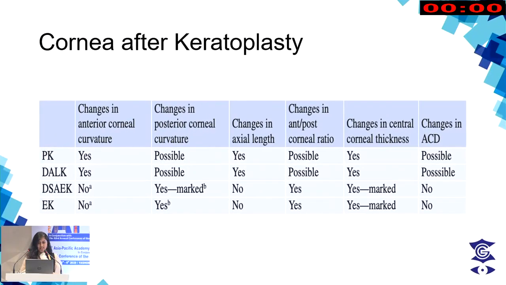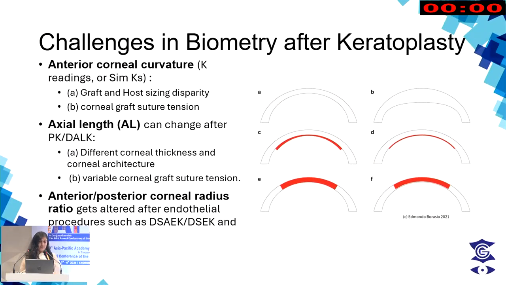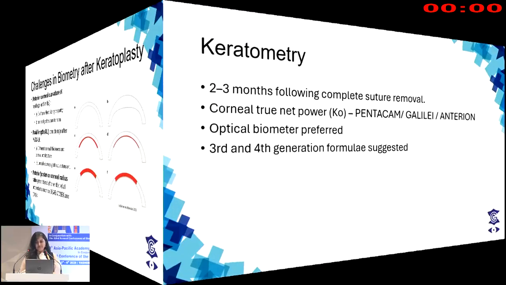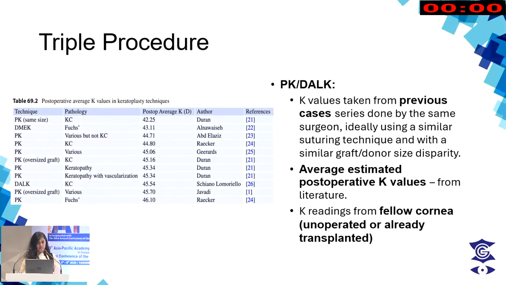Post-keratoplasty is quite challenging. As we all know, there's a change in both the anterior and posterior curvature in these eyes, which makes it difficult to do both the K readings as well as axial length. So usually in suture keratoplasties, we wait 2 to 3 months after complete removal of the sutures. Certain topographers help us get corneal true net power, and optical biometry is preferred. Also, 3rd and 4th generation formulae are preferred.